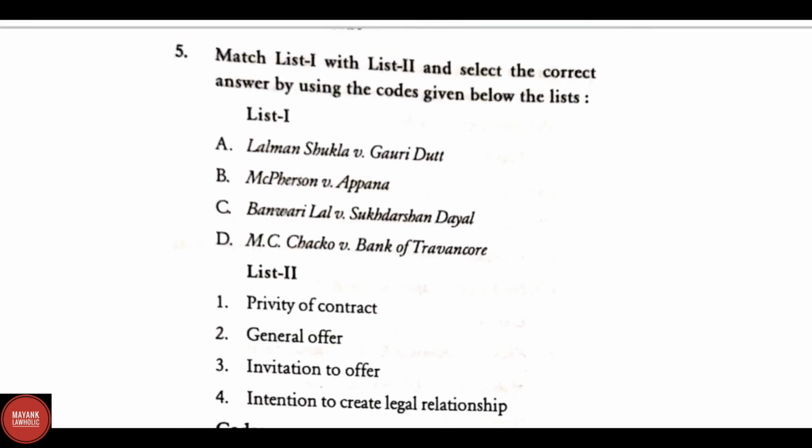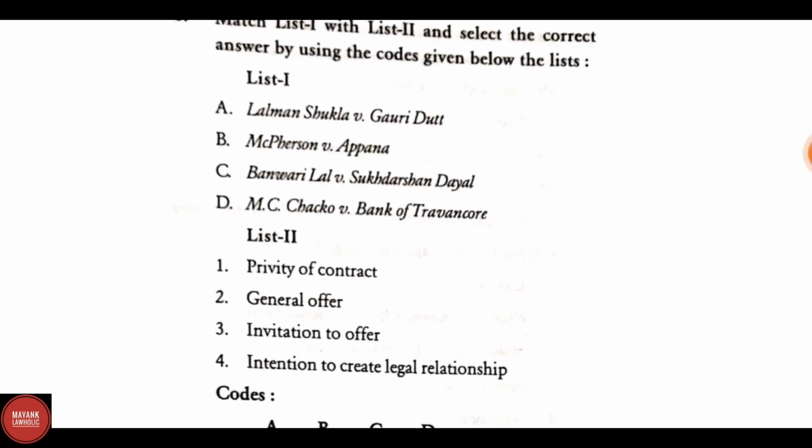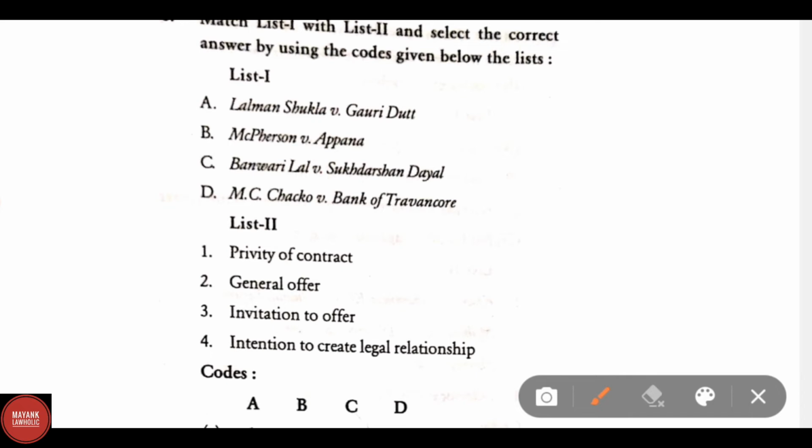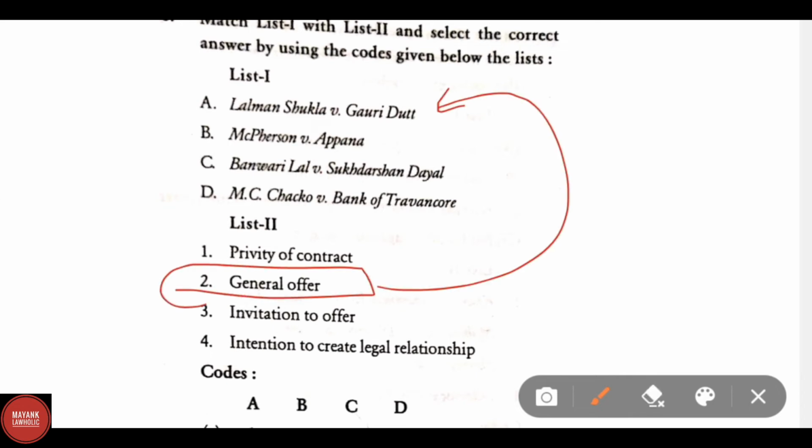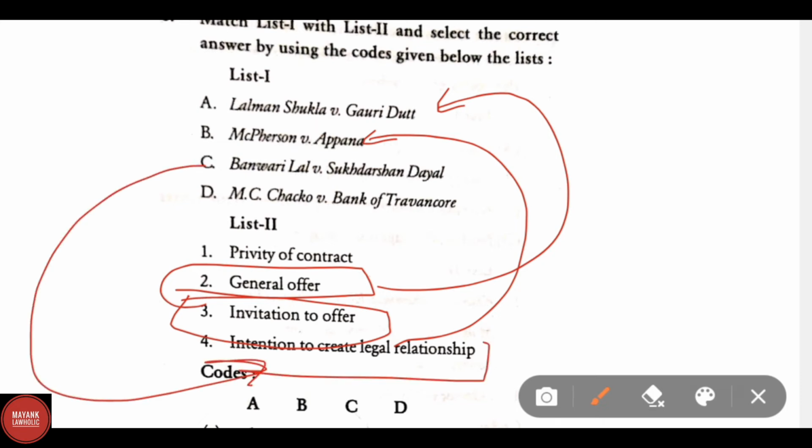Now let us see the correct match in list 1 and list 2. So the option A, Lalman Shukla versus Gauri Dutt. Here the correct match will be general offer. In B, McPherson versus Apanna, the correct answer here will be invitation to offer. And C, Banwari Lal versus Sukhdarshan Dayal. Here the correct answer will be intention to create legal relationship. And the last and the remaining option, MC Chaco versus Bank of Travancore. So the correct answer will be first, privity of contract.